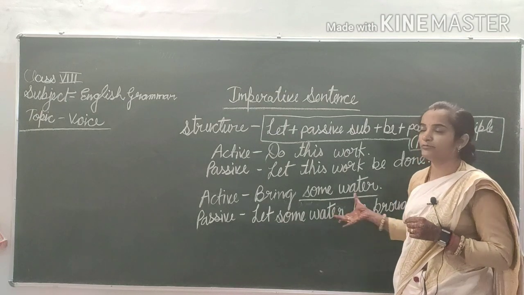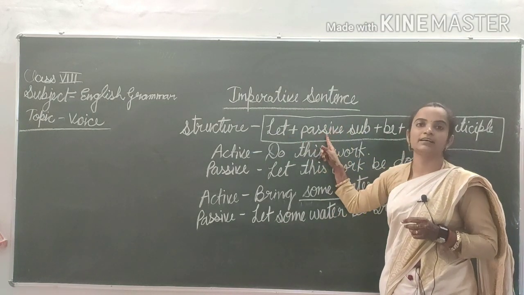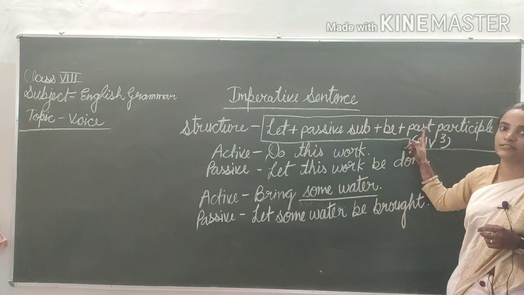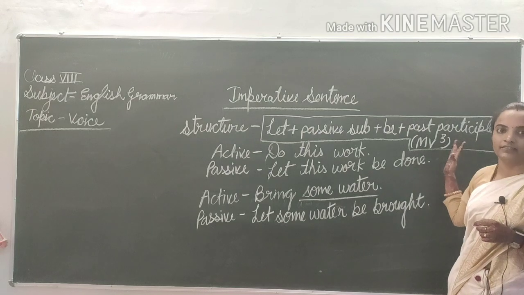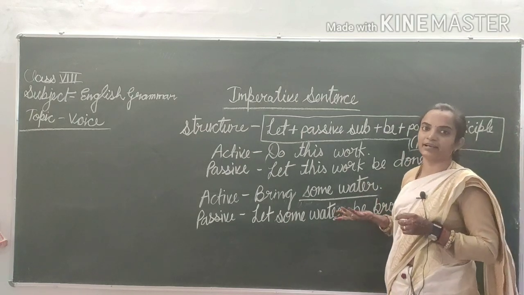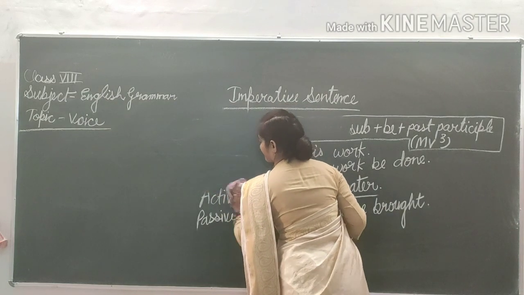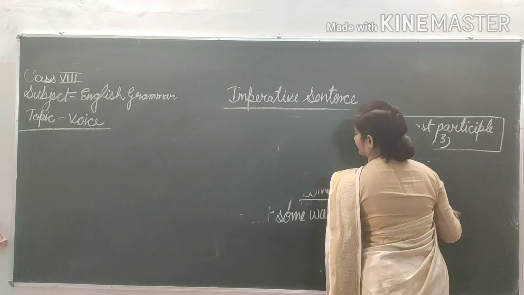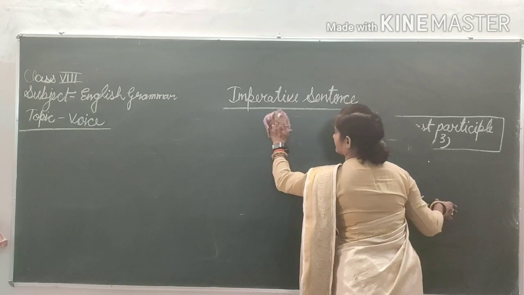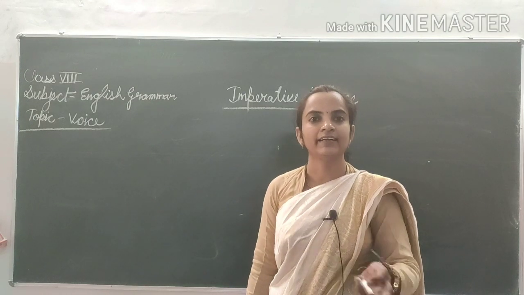Okay, I hope you have understood. You have to learn this structure: let plus passive subject plus be plus MV3. Now we will use the second method. Student, some sentences start with kindly and please.